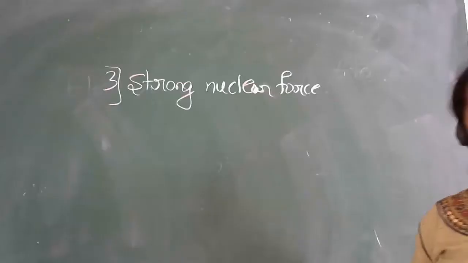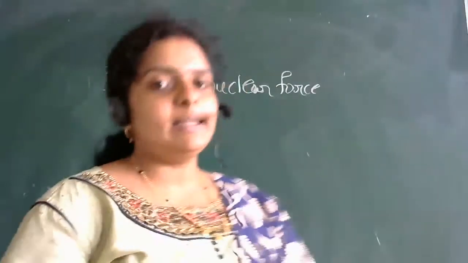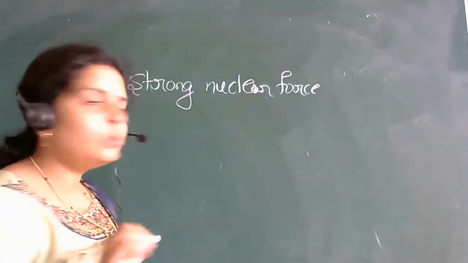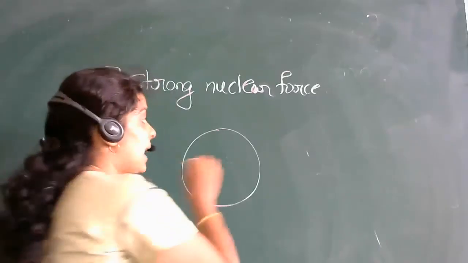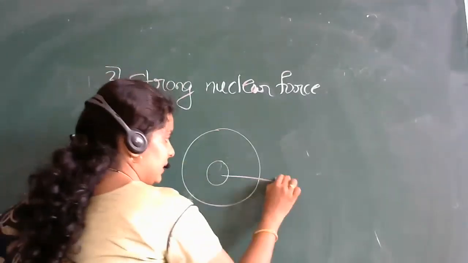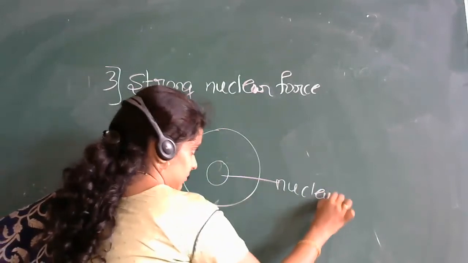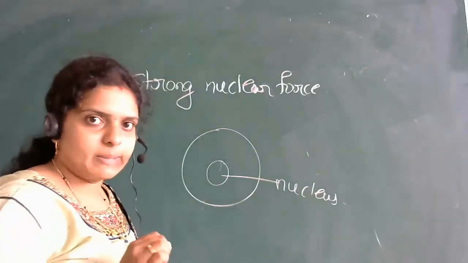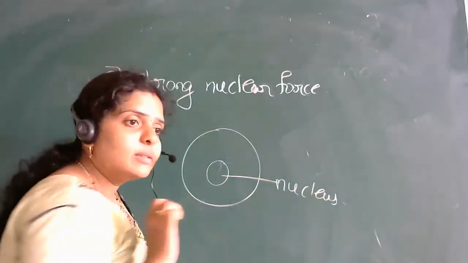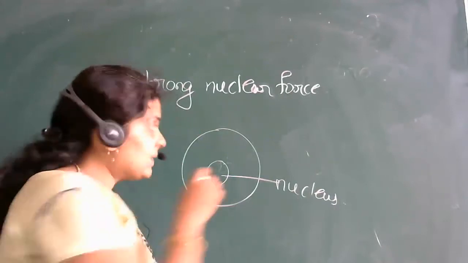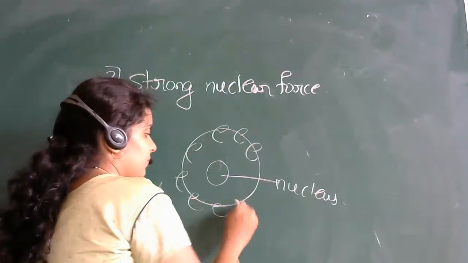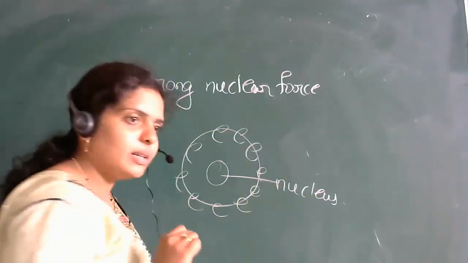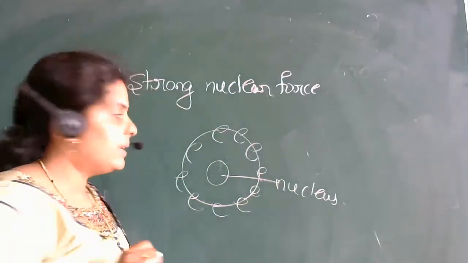What do you mean by this strong nuclear force? Very simple definition. As you know, this is one atom. This atom consists of a nucleus. Electrons are revolving in this orbit around the nucleus.